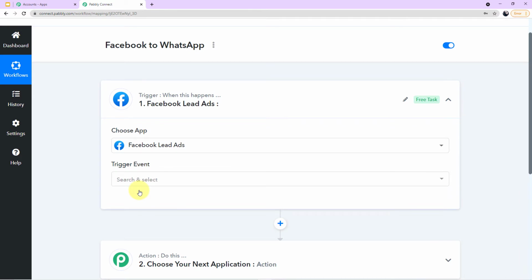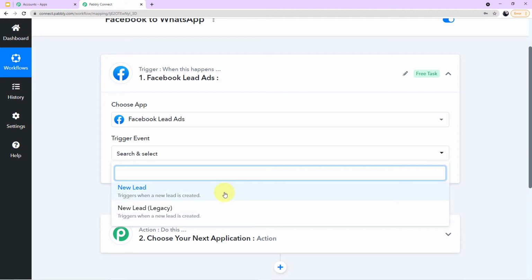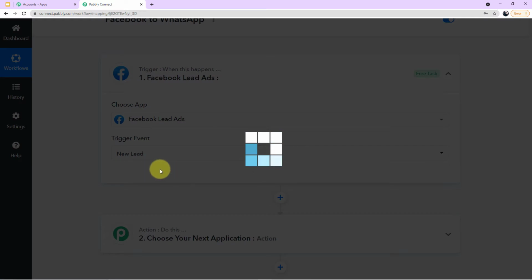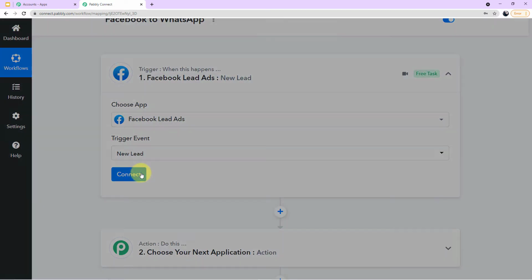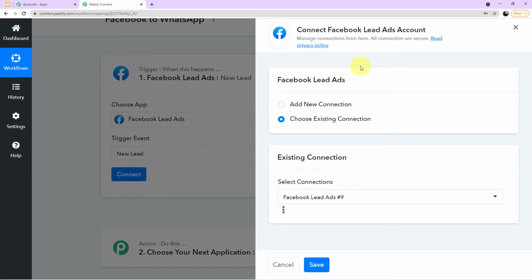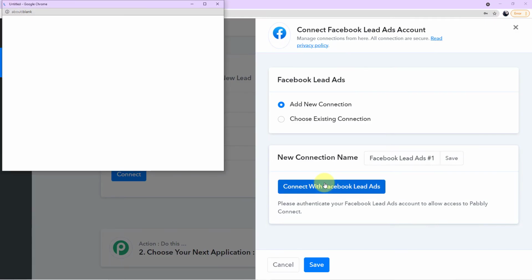So I'll select this particular application, and here a new field of trigger event has emerged in front of you. Now if you click this arrow, you can see the particular trigger events which you have to choose. I want to choose new lead, so I'll choose this trigger event, and now I'll click on connect. A mini window will emerge asking for two options, add new connection and choose existing connection. I'll choose add new connection, and I'll click on connect with Facebook lead ads.